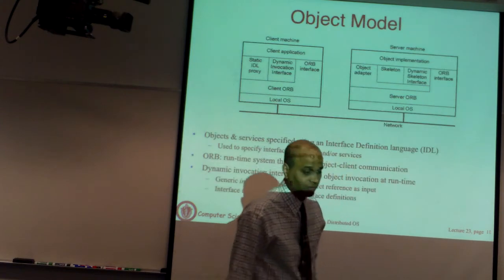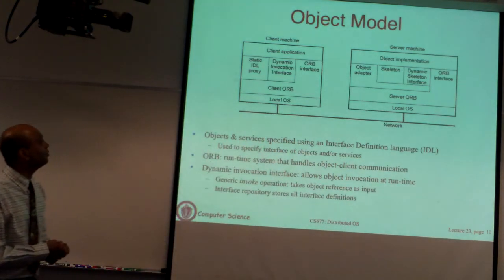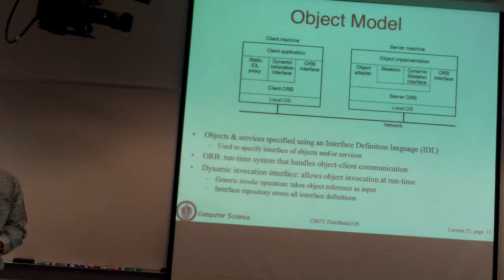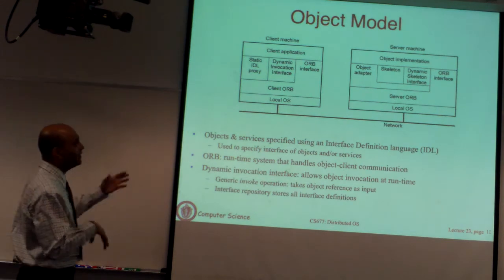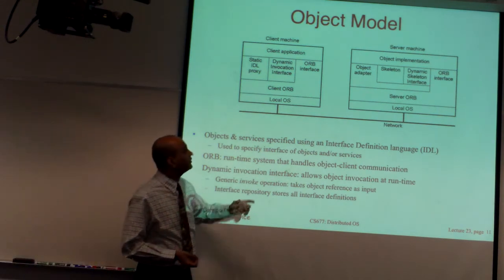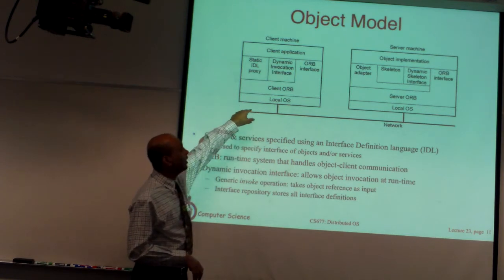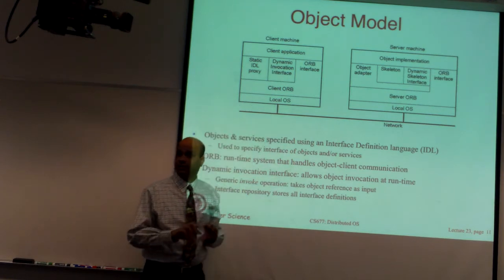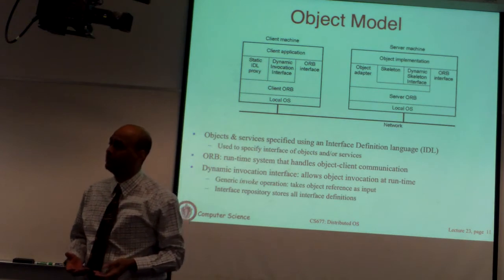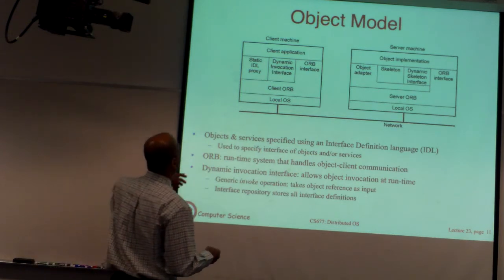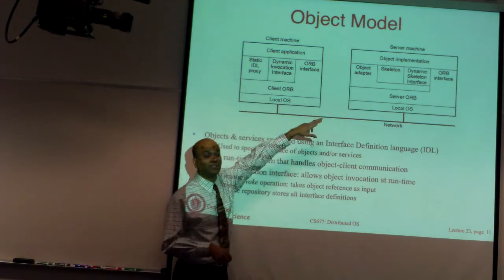Here's a picture that shows how clients and servers communicate in Corba. As you will see, it is an RMI based interface. There is this ORB layer at the bottom, that's the one that is also going to perform RPCs, or RMIs in this case, for you. There's an IDL proxy, that's the stub.